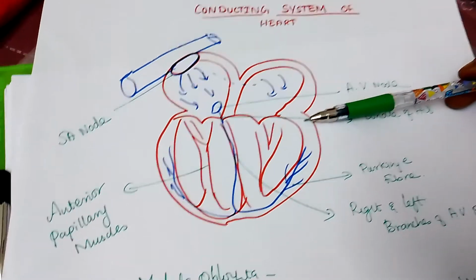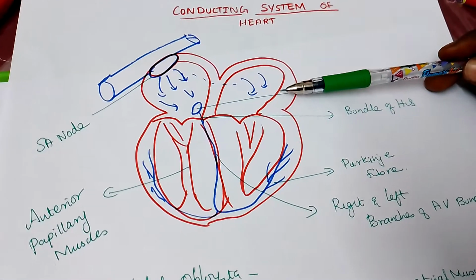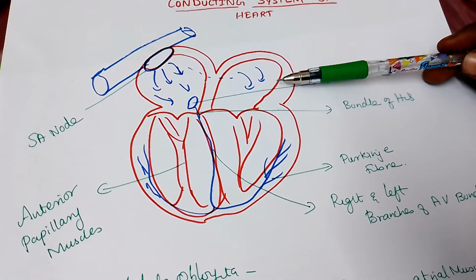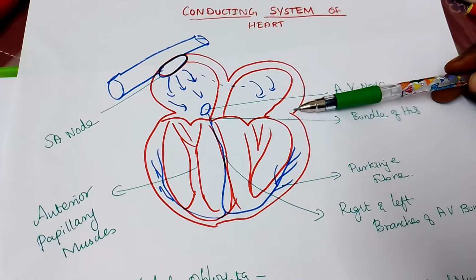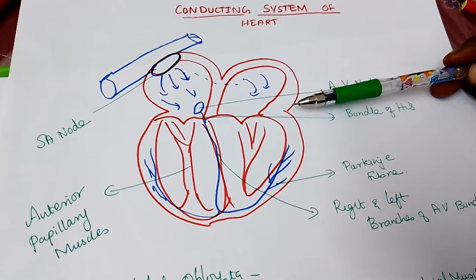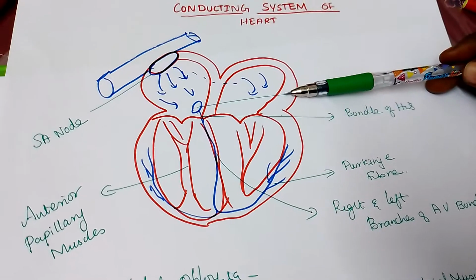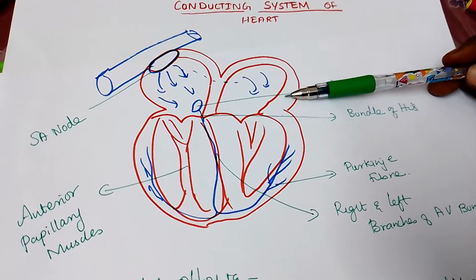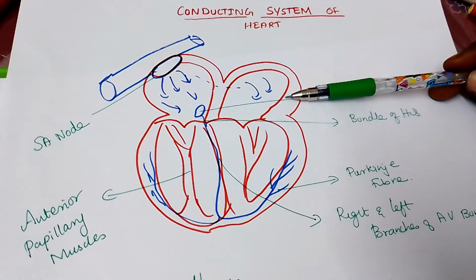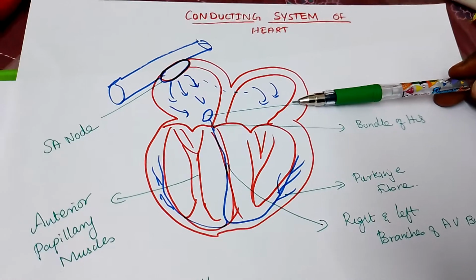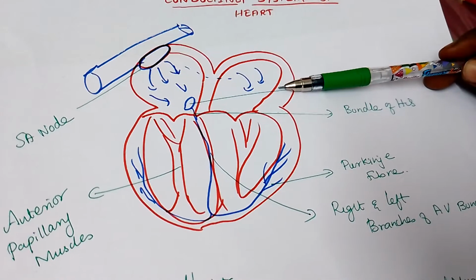So one question we asked in the beginning: the heart is generating its own electrical impulses, so doesn't it have any control by the brain? This is the question you may ask. For example, respiration takes place by the lungs, but the respiratory center is present in the medulla oblongata, right? Same way, there is a cardiac center which is also in the medulla oblongata. Okay, is the heart not influenced by any nerve supply or anything?